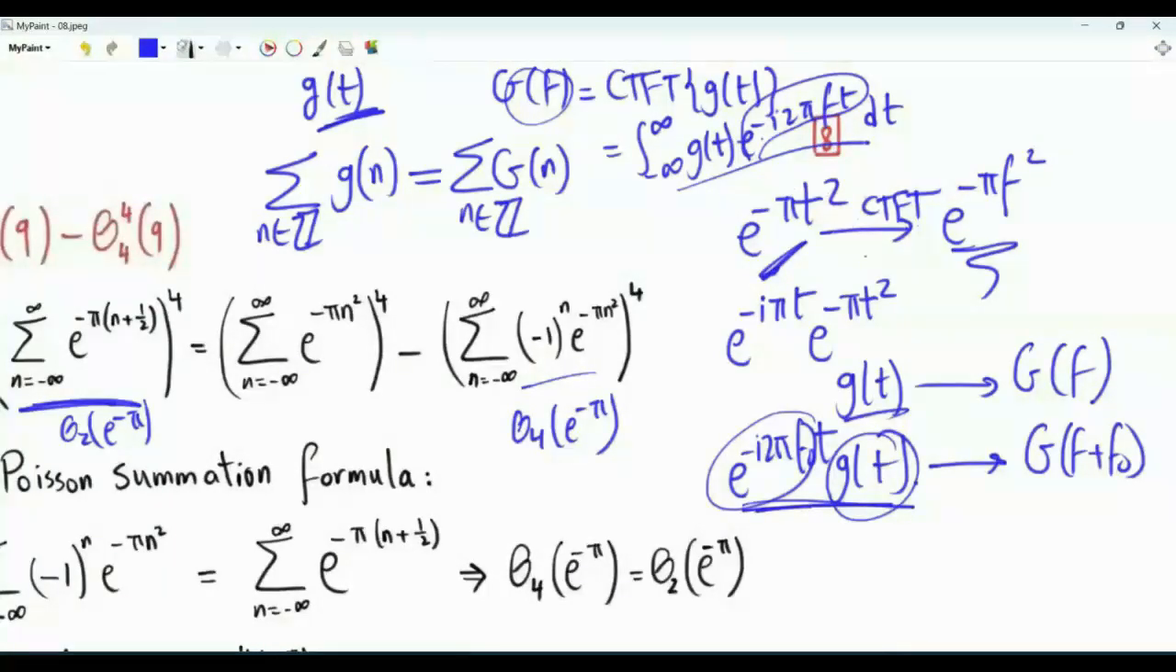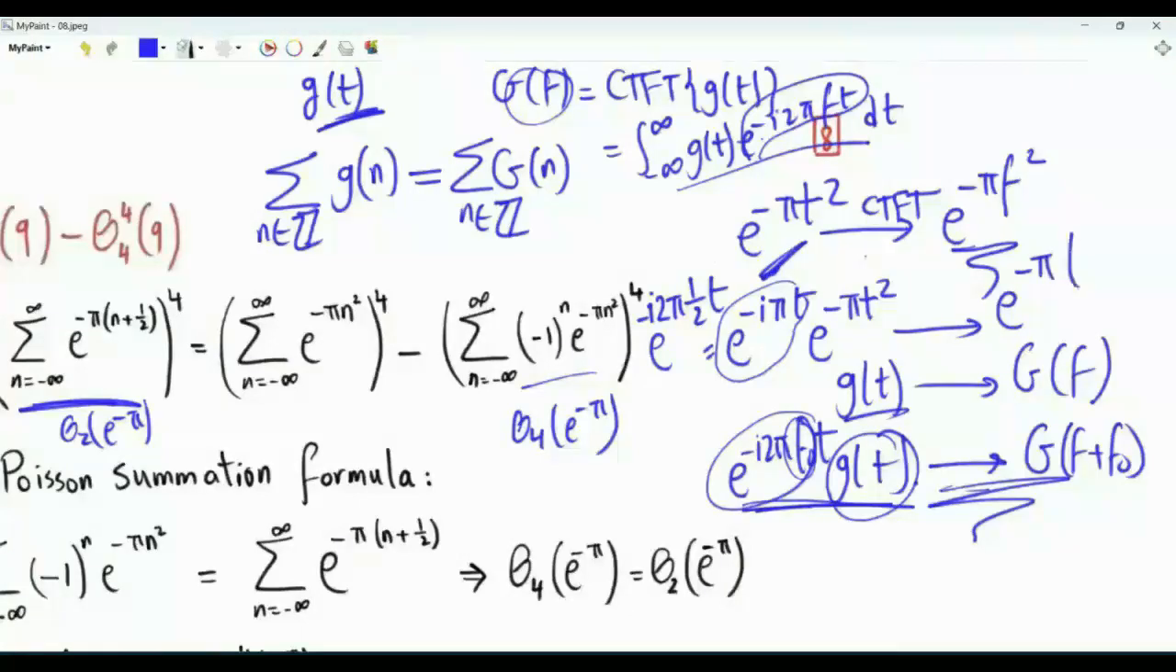e to the minus pi t squared has a Fourier transform e to the minus pi f squared. If we multiply by e to the minus i pi t, this is exactly e to the minus i 2 pi (1/2) t. It's like f0 is equal to 1/2. According to this rule, the Fourier transform is e to the minus pi, and then we take this as a shift in the frequency domain. The CTFT of this is e to the minus pi (f plus 1/2) squared.